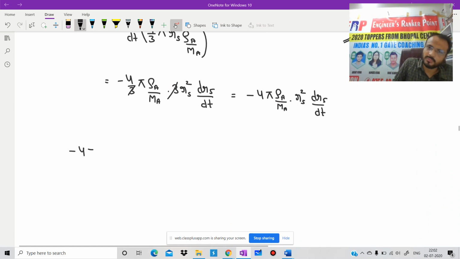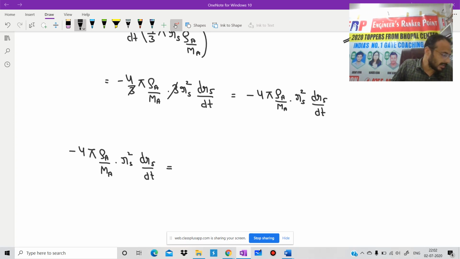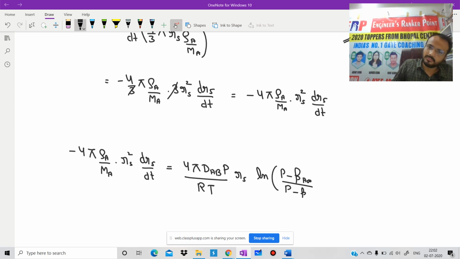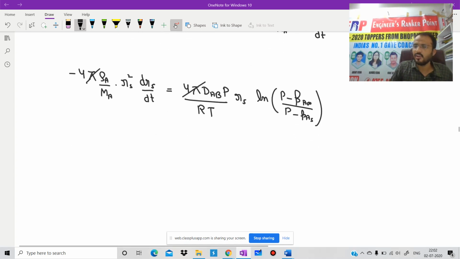So we have minus 4 pi rho A divided by ma into rs square drs by dt, and that should be equal to 4 pi DAB P by RT into rs ln of (P minus PA infinite) divided by (P minus PAS). Is it clear? 4 pi and 4 pi will cancel out. One rs and rs will also cancel out, and finally we will get an equation.